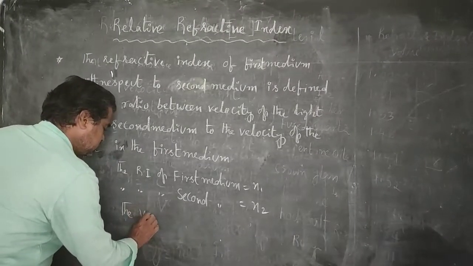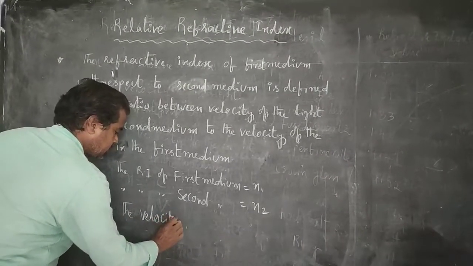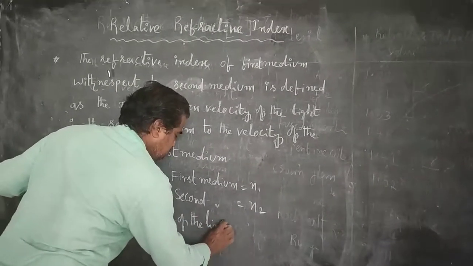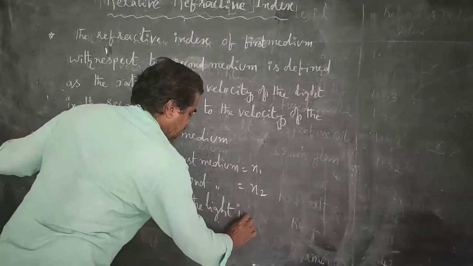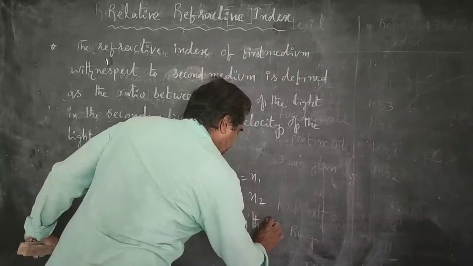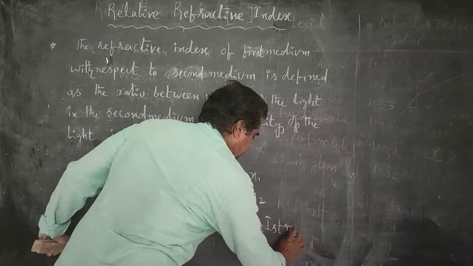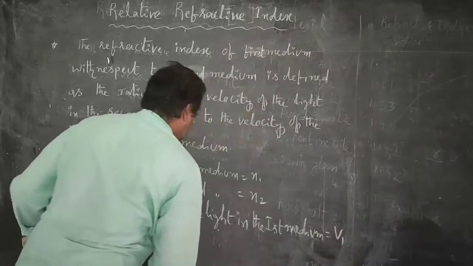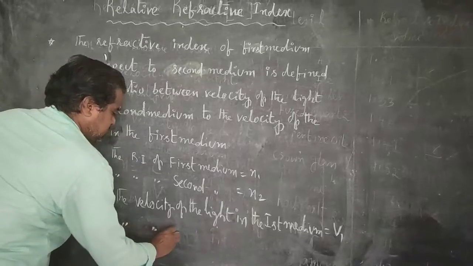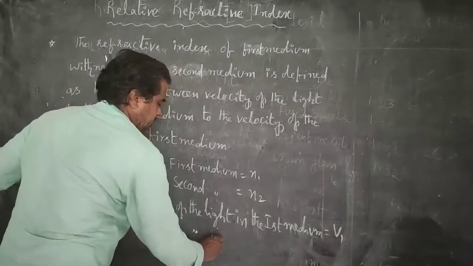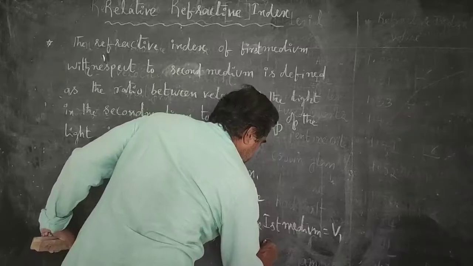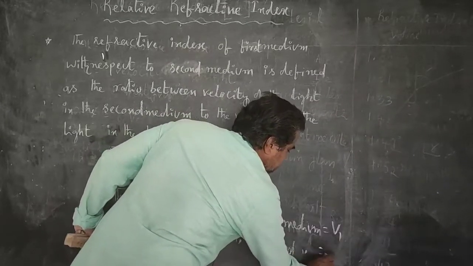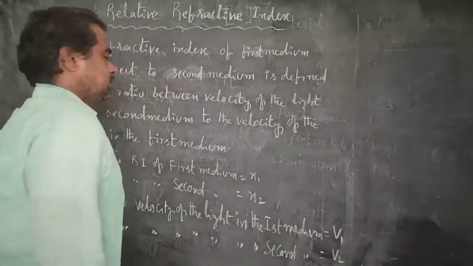The velocity of light in the first medium is v1, and the velocity of light in the second medium is v2.